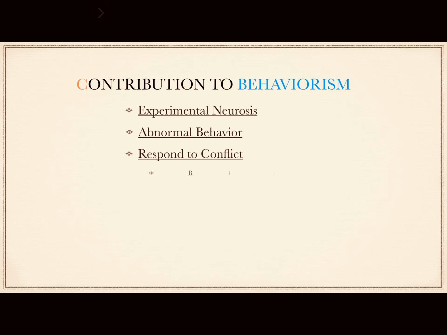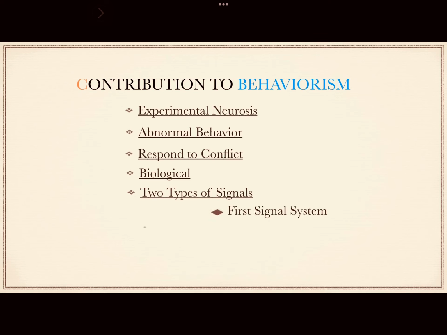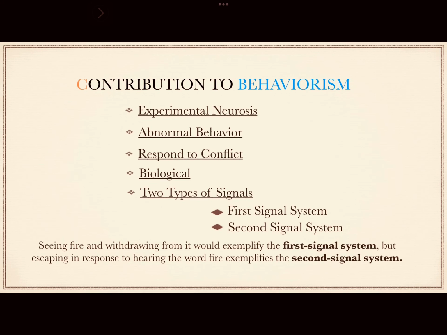With innate ability, an organism will engage in appropriate behavior where the adaptive significance of such signals should be obvious. Pavlov describes two types of signals, the first signal system and the second signal system. Seeing fire and withdrawing from it would exemplify the first signal system, but escaping in response to hearing the word fire exemplifies the second signal system.